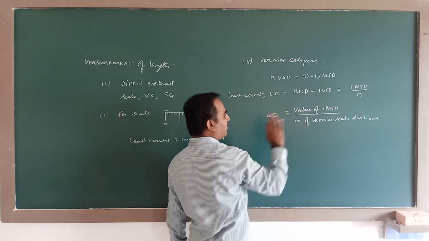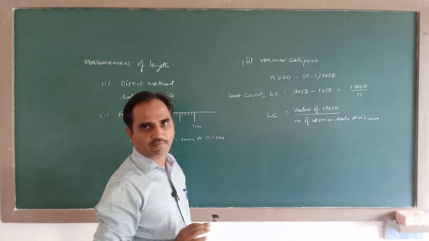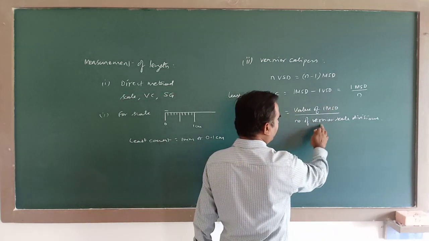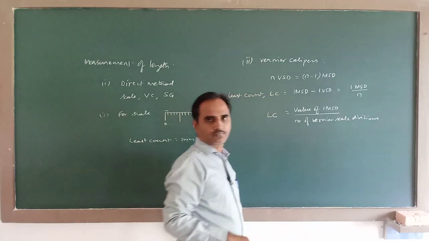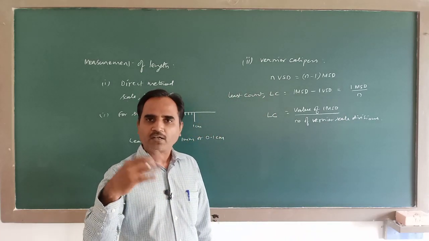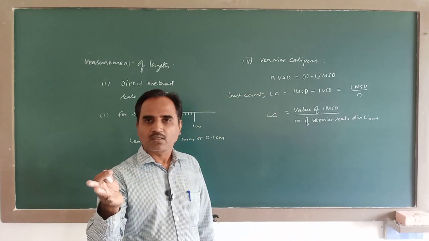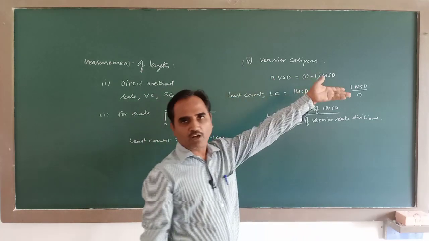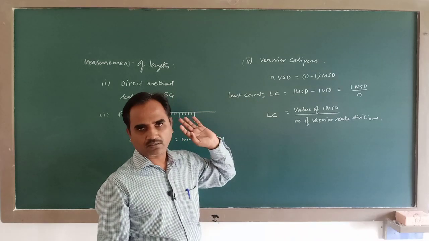So this becomes the formula for least count of a vernier: value of one main scale division divided by number of vernier scale divisions. For different verniers, the number of vernier scale divisions and the value of main scale division are different.